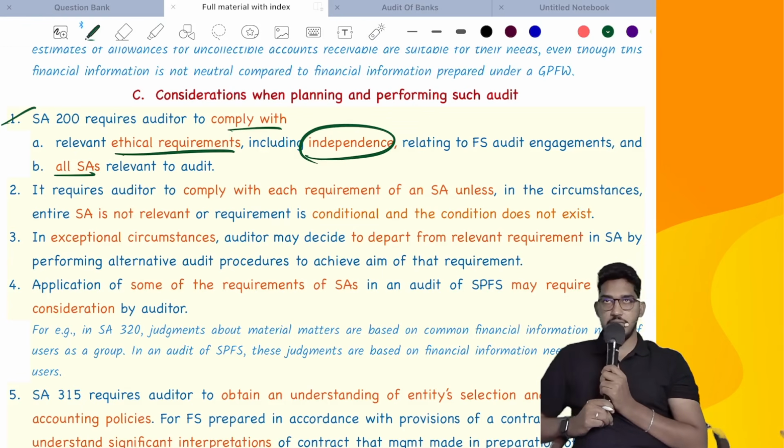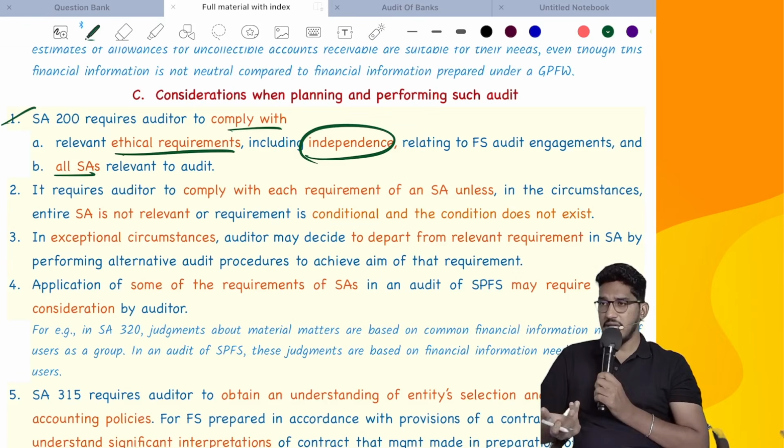If I have to give you one example, say for example, SA600. When will it become applicable? Only when you are using the work of another auditor. Say you are conducting audit of special purpose financial statements and you don't have any other auditors. That means SA600 has no relevance, so you need not comply with SA600. You need to comply with all those standards which are relevant for you. If some standard is not relevant or not applicable for you, you can ignore those standards.